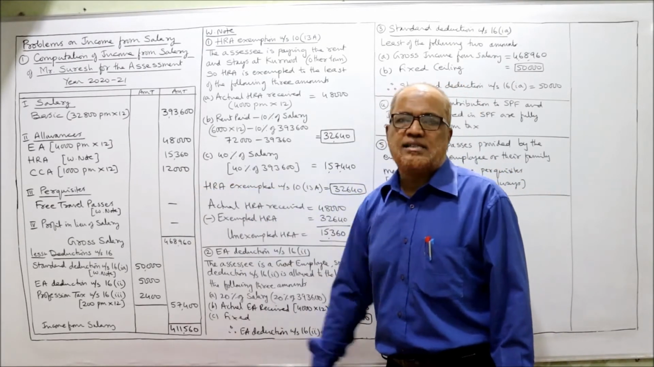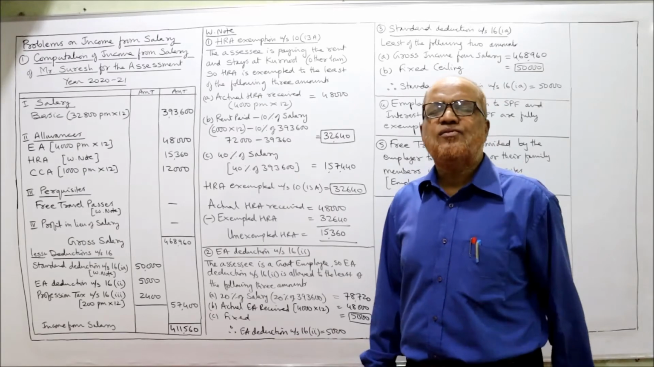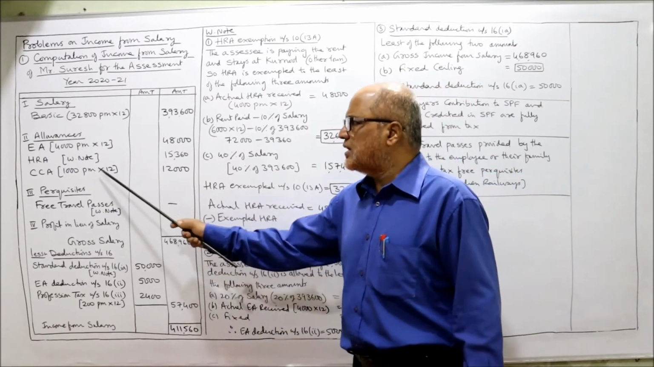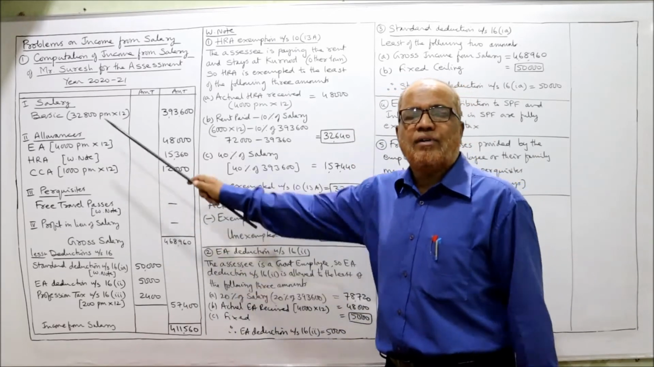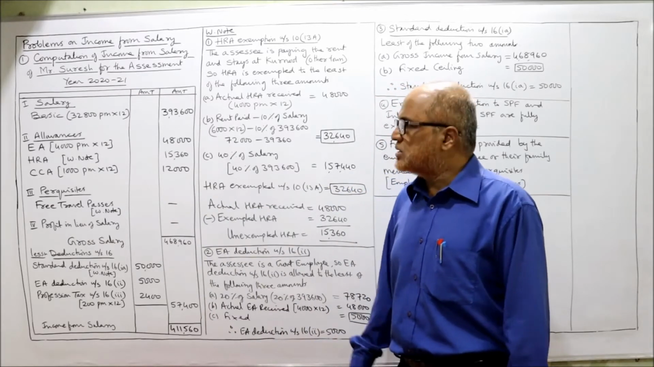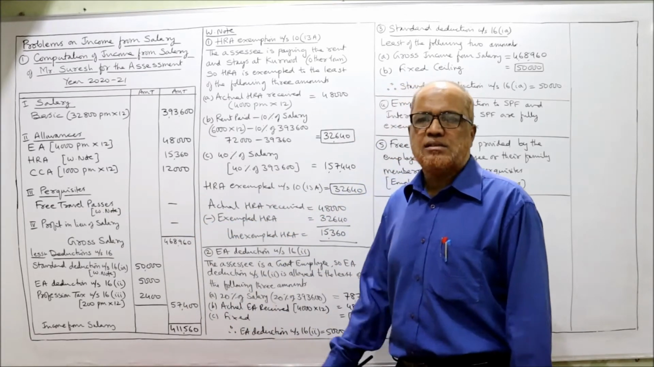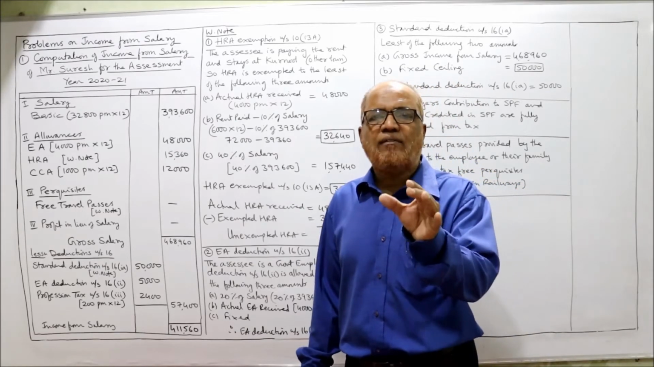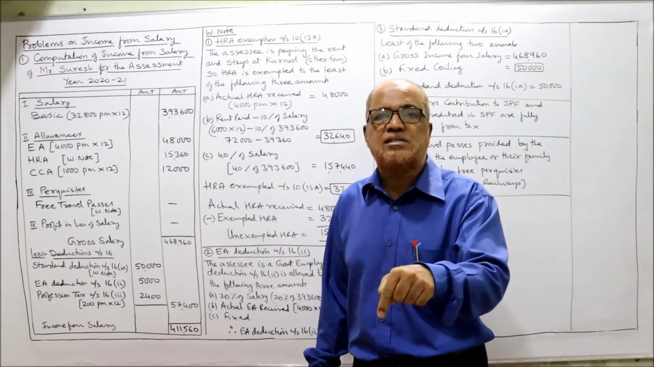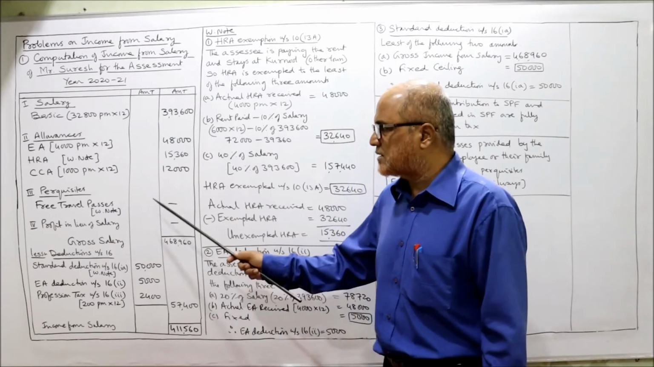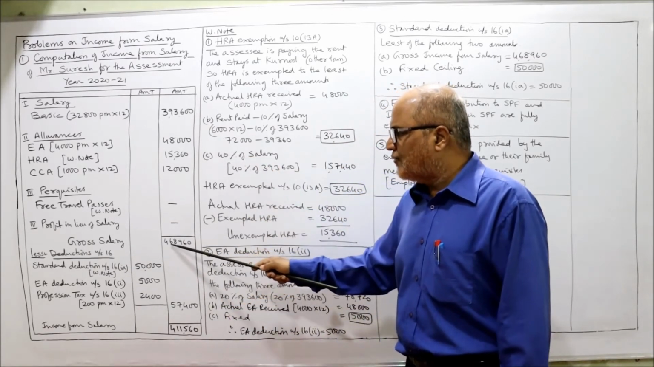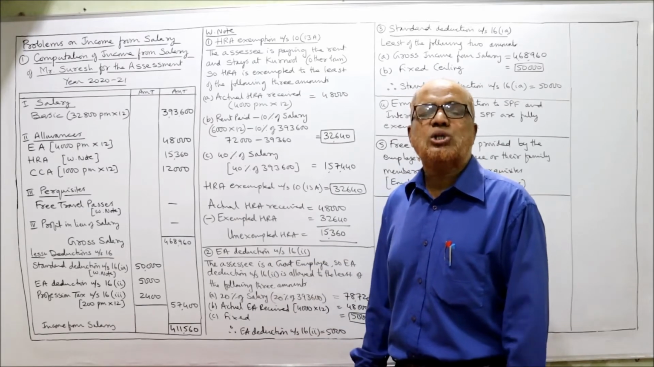15,360 here. Next CCA. CCA is fully taxable. No exemption, nothing. Always. So CCA 1,000 per month into 12. Over. We have completed basic. We have taken allowances. Now third, perquisites. Under perquisites, free travel passes. Just now I told you free travel passes given to the employee or their family members by the Indian Railways. Fully exempted from tax. Profit in lieu of salary we don't have. Take the total gross salary, 4,68,960 is the gross salary.